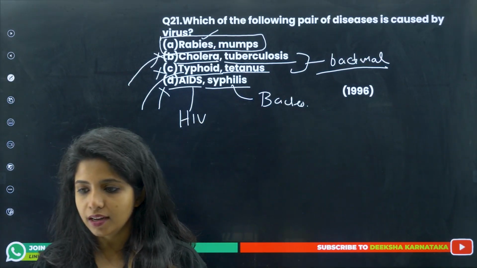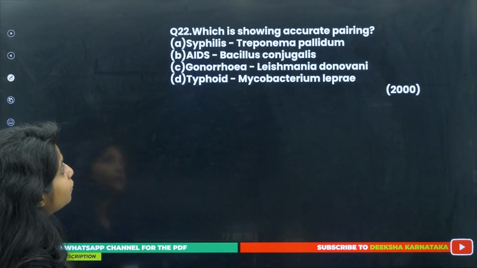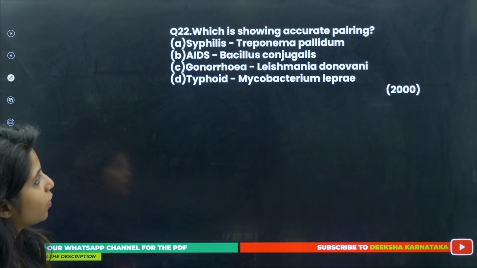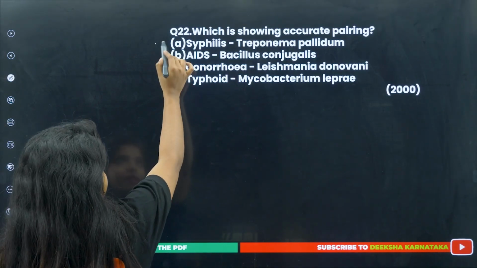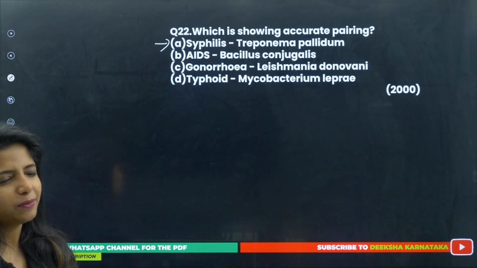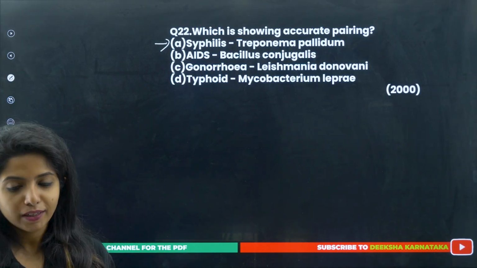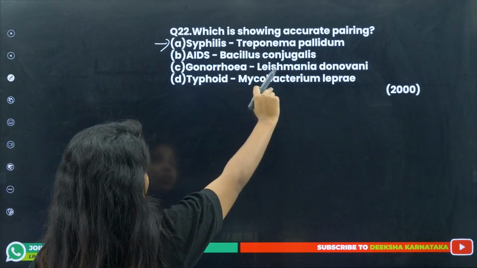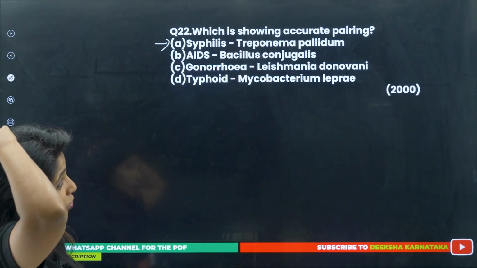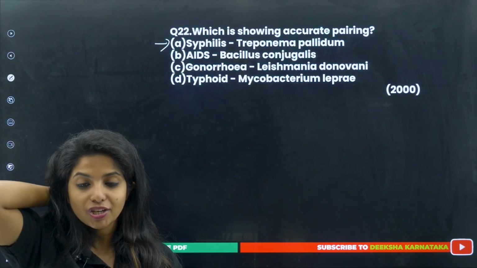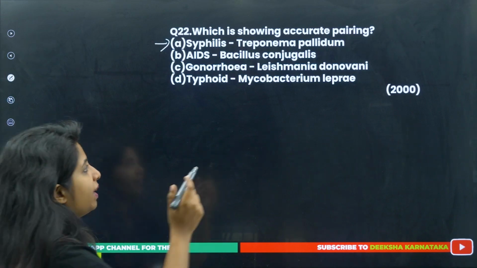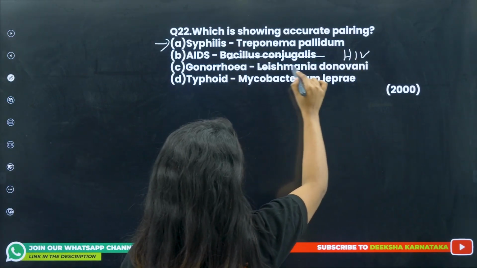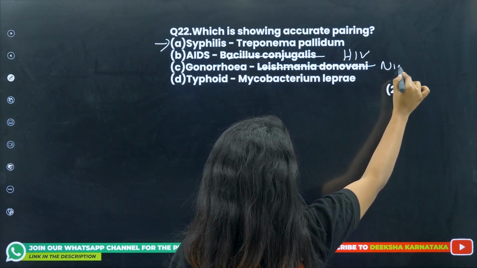This is the 21st question. Going ahead, which is showing accurate pairing? Syphilis is caused by Treponema pallidum. I just told you this is caused by Treponema pallidum. It's the actual pairing, but let's see the others also. AIDS is caused by Bacillus conjugalis? No, it is caused by HIV, human immunodeficiency virus. Gonorrhea is caused by Neisseria.